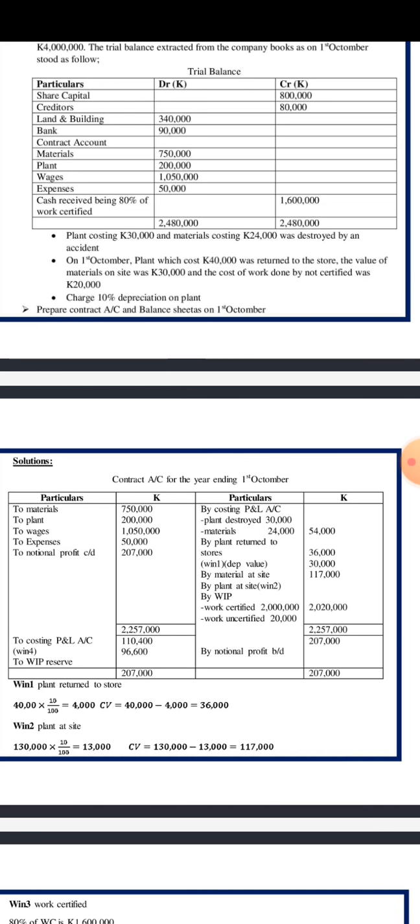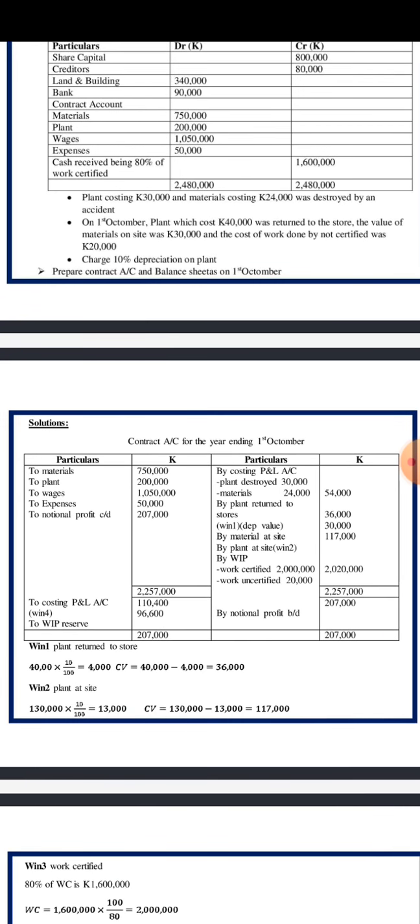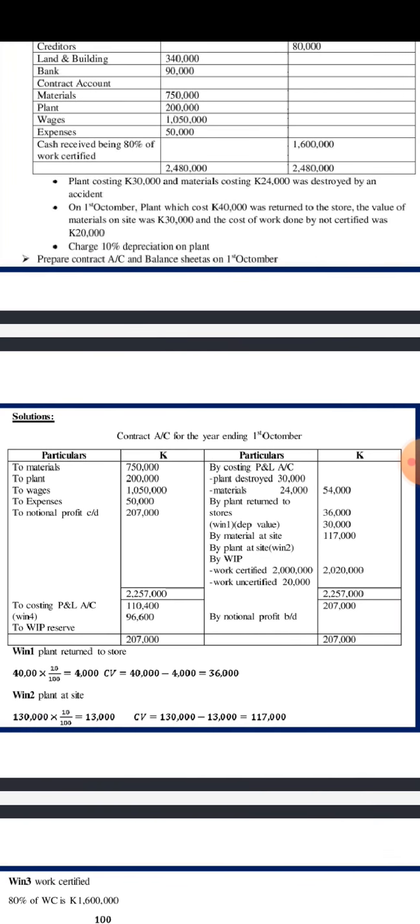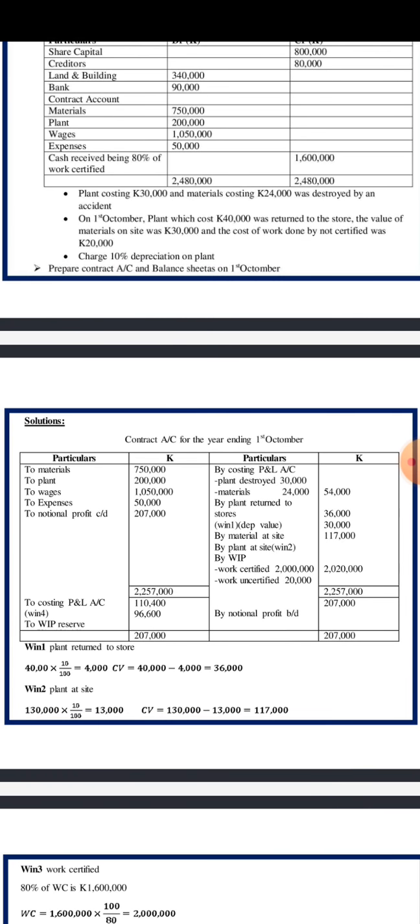If you do 40 minus 4, it gives 36. That is the 36,000 which you are able to see in the table corresponding to plant retained to stores.